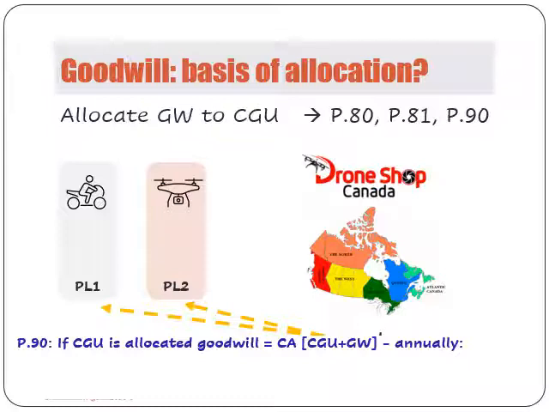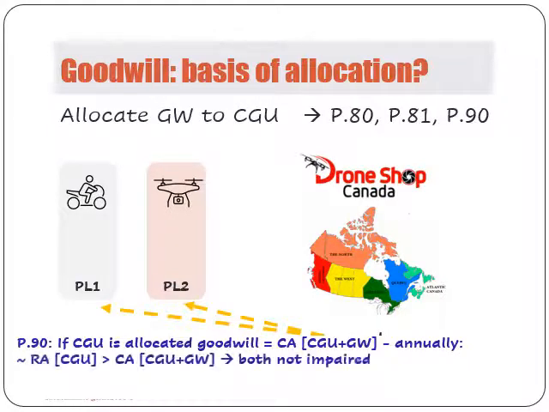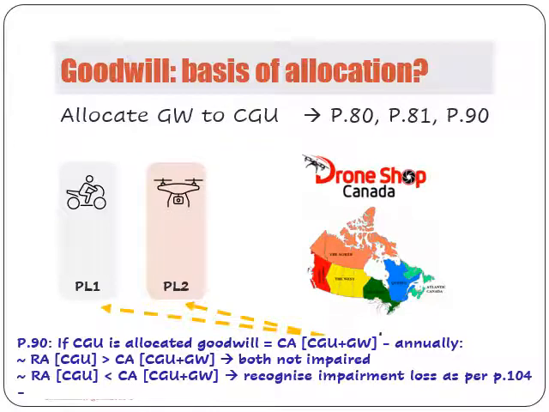To assess for impairment, we compare the carrying amounts of CGU with goodwill included with the recoverable amounts of the CGU. If recoverable amount is greater than the carrying amount, both CGU and goodwill are considered not impaired. If recoverable amount is lesser than the carrying amount, impairment loss must be recognized accordingly as per paragraph 104.